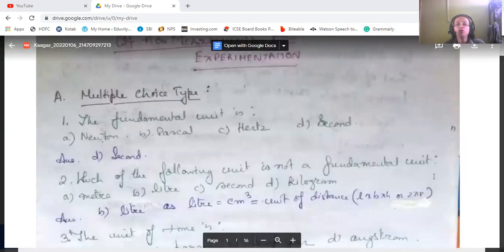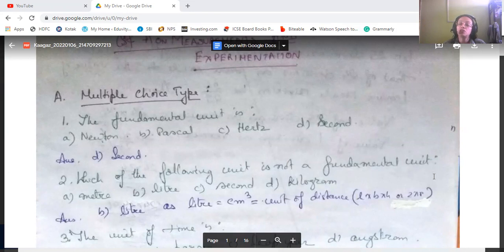Then, which of the following units is not a fundamental unit? Meter, liter, second, or kilogram? It is liter. Why is it so? Because meter is the SI unit of length, so it's a fundamental unit. Second is the SI unit of time. Then kilogram is the SI unit of mass. So these three are fundamental units, and the one which is not a fundamental unit is the liter,